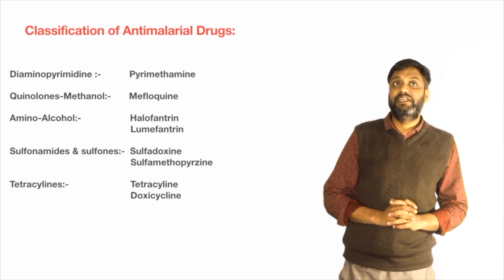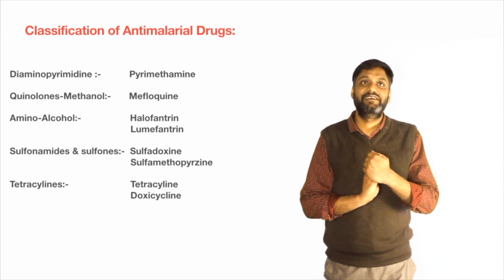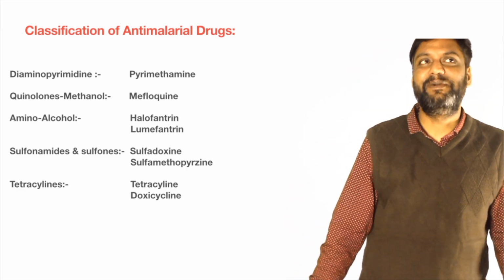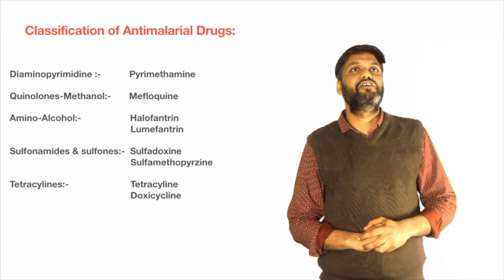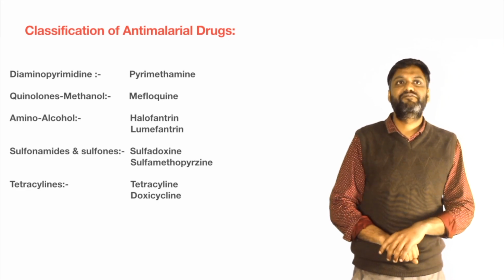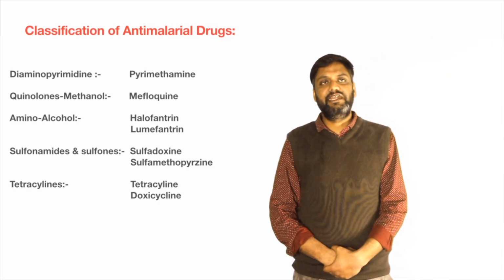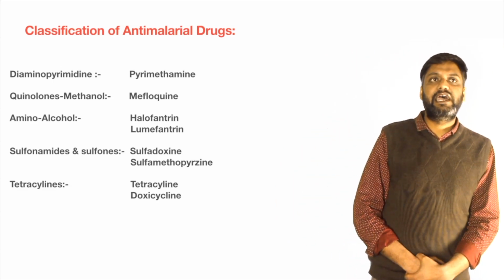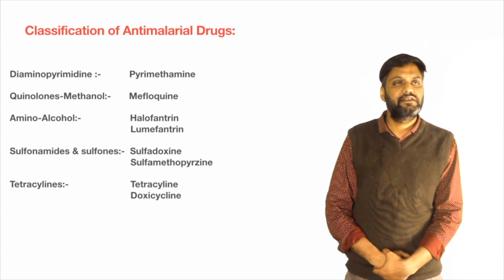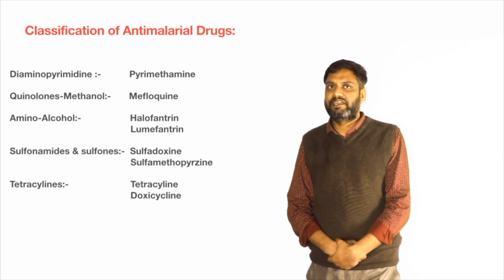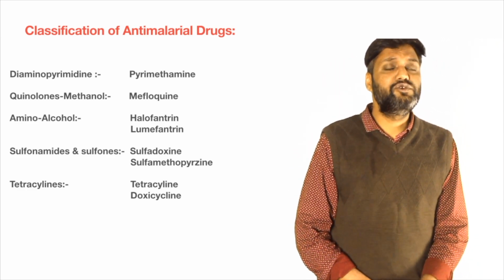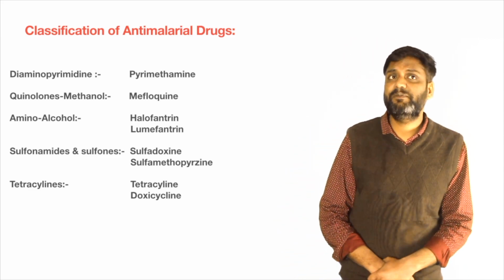Then diaminopyrimidine. Diaminopyrimidine is also a very important anti-malarial drug, and the drug is pyrimethamine. Quinolone methanols, and the drug is mefloquine. It is also an anti-malarial drug. Then after that, amino alcohols, that is halofantrine and lumefantrine. They are also used as anti-malarial drugs.